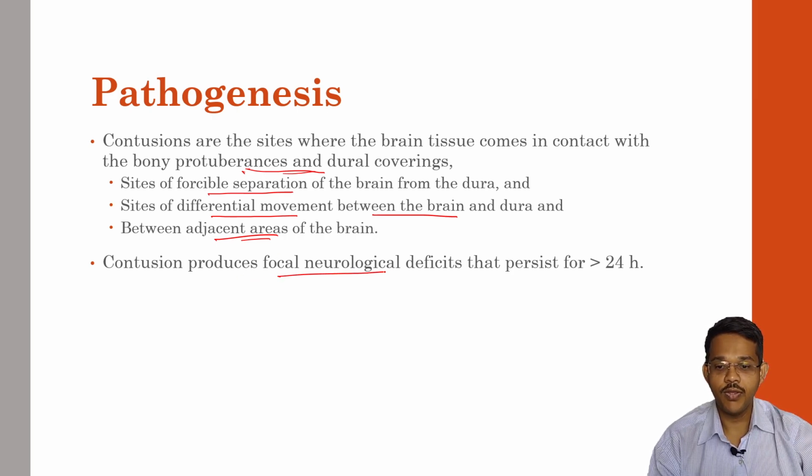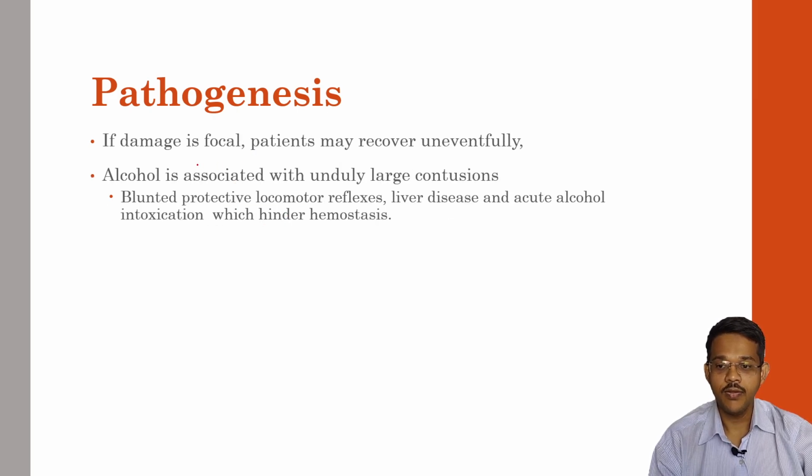Contusion produces focal neurological deficits that may persist more than 24 hours. If damage is focal, it is localized, and patients may recover uneventfully without any changes. But if it is accompanied by hemorrhages like subdural hemorrhage, then the symptoms may become severe and lead to coma. Contusions are often seen in alcoholics.